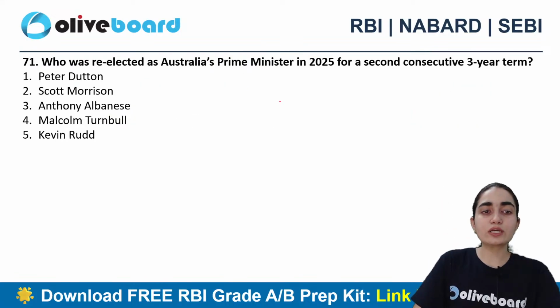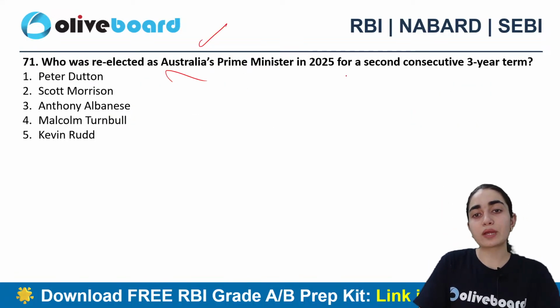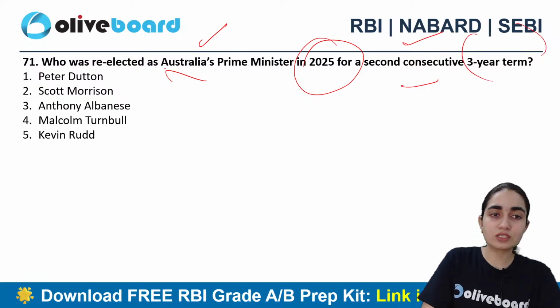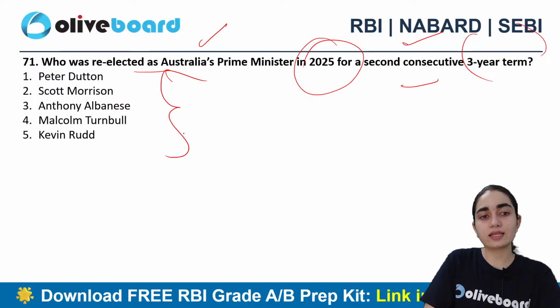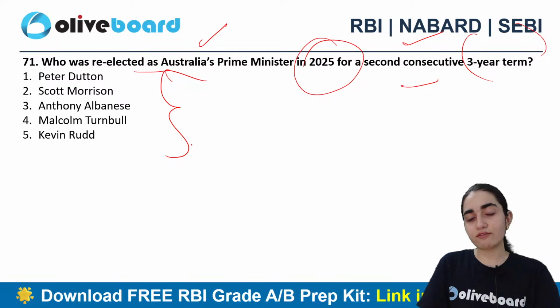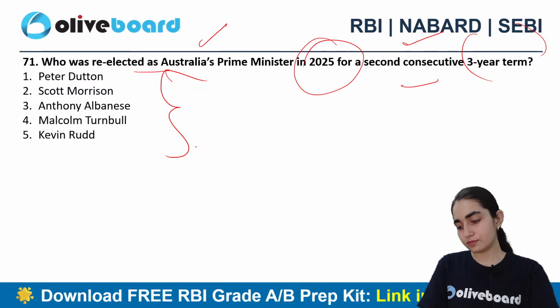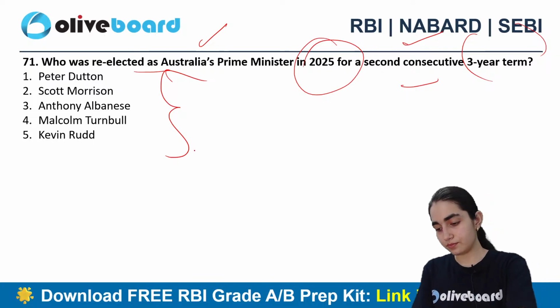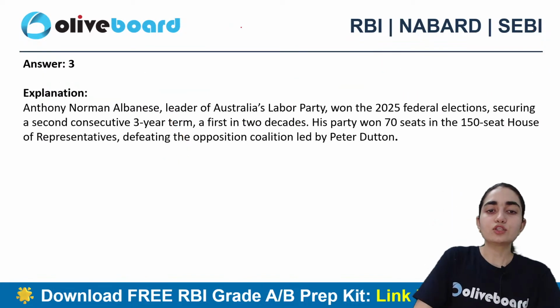All right. Next question says, who was re-elected as Australia's Prime Minister in 2025 for a second consecutive 3-year term? Is it Peter Dutton? Scott Morrison? Anthony Albanese? Malcolm Turnbull? Or Kevin Rudd? Which one is the correct answer here? All right. So C is the correct answer.